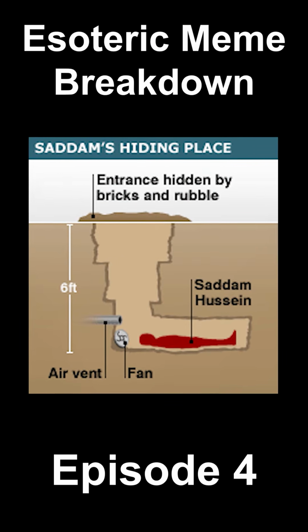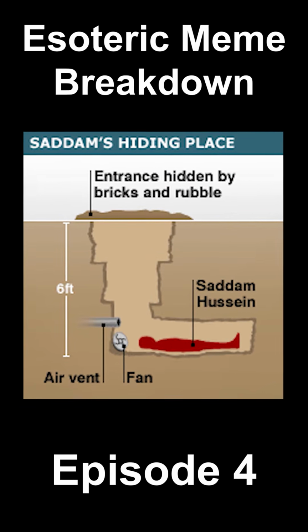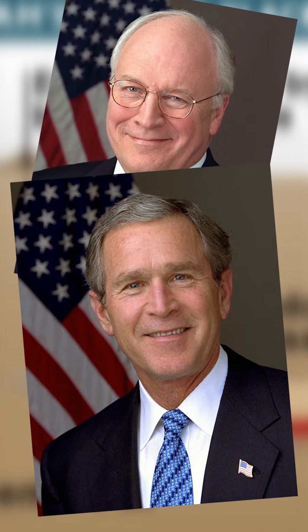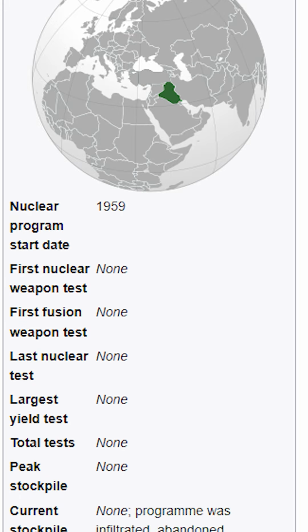Esoteric Meme Breakdown Episode 4. Saddam Hussein's Hiding Place. This image was created by the British Broadcasting Corporation after Hussein's capture in 2003. Hussein was a controversial Iraqi politician painted by the Bush administration as a villain behind terrorist attacks and a hoarder of quote-unquote weapons of mass destruction.